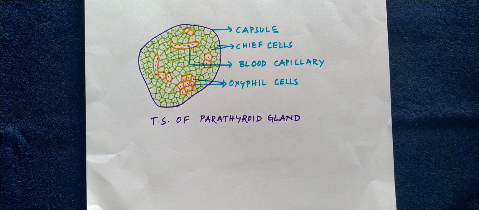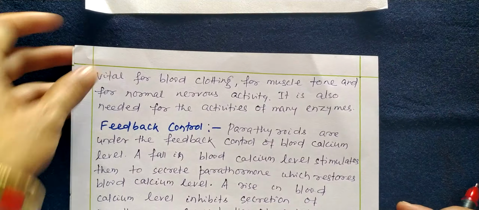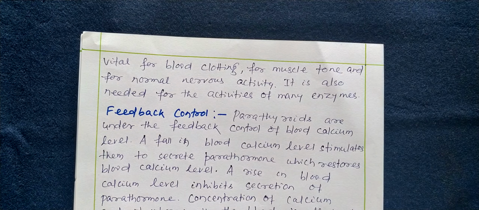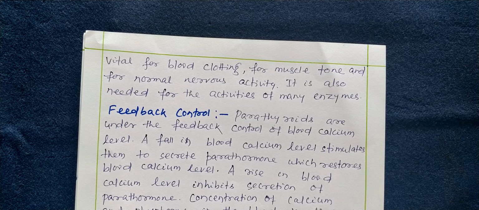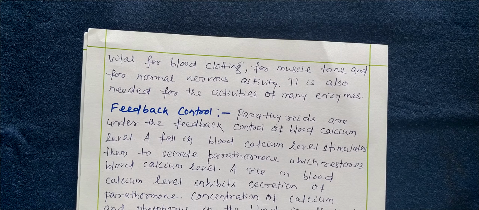Proper calcium phosphorus balance is necessary for the growth of bones and teeth. Calcium is vital for blood clotting, for muscle tone, and for normal nervous activity. It is also needed for the activities of many enzymes.